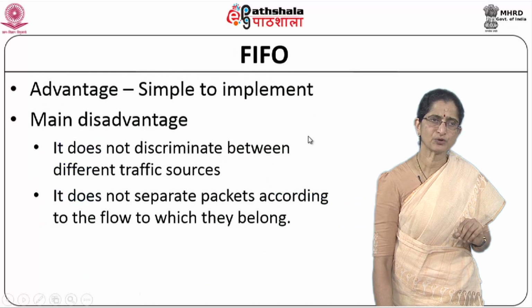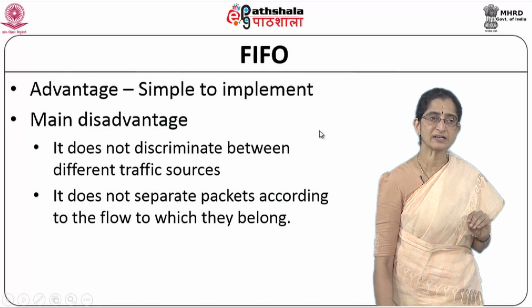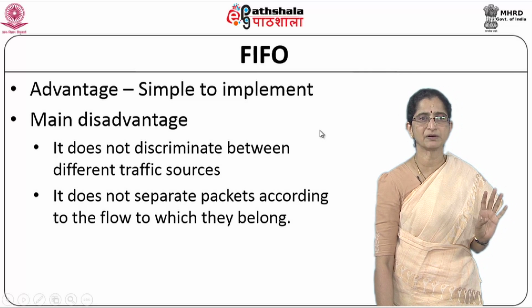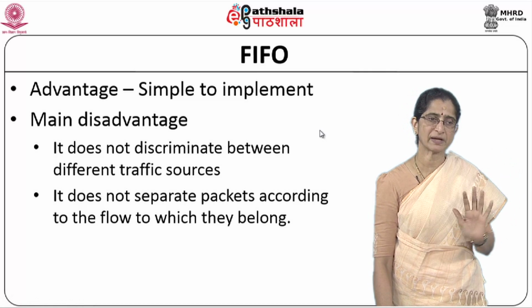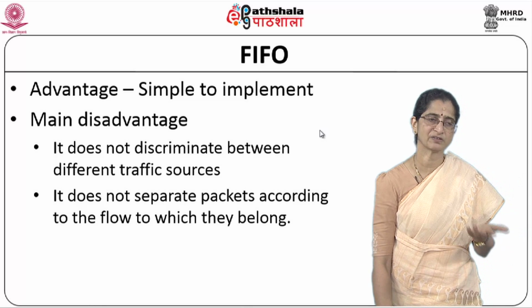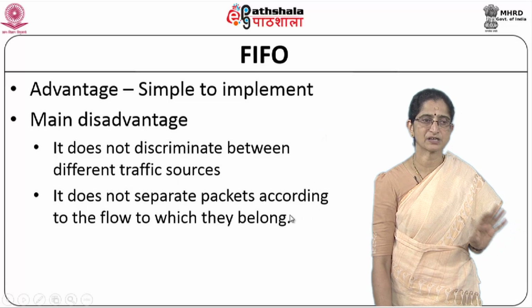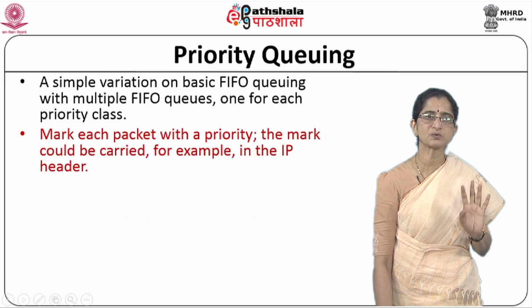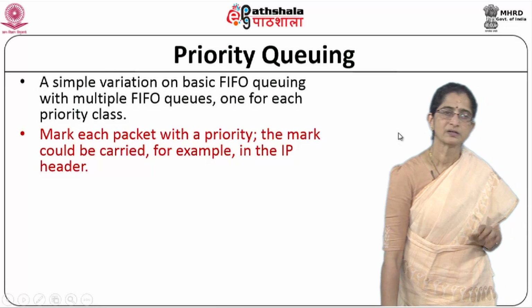So the advantage of FIFO is that it is very simple to implement, but the main disadvantage is that it does not discriminate between different traffic sources, because all the packets are just sent to one queue and they are sent in the order in which they have arrived. So it does not separate packets according to the flow to which they belong. This is one of the major disadvantages of FIFO.